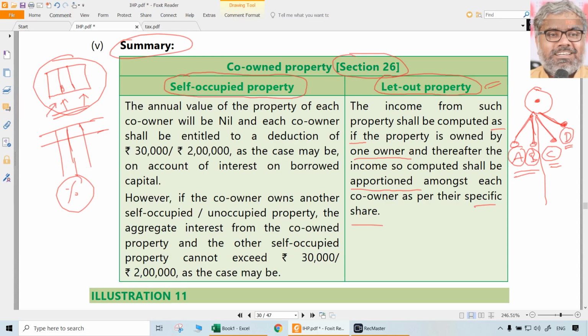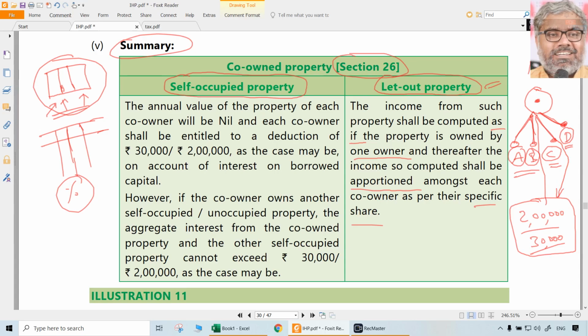The question comes about C and D. Why is there a problem with that? Because for C and D, what will be the annual value since it is a self-occupied property? Nil. That is not a problem. But what will be the interest that can be claimed as deduction by C and D is the question. We know that there is a limit of 2 lakh rupees subject to certain conditions and 30,000 rupees in some other cases. For self-occupied property, a limit is there. Now the only point is, are this 2 lakhs and 30,000 jointly for C and D put together, or can each of them claim separately 2 lakhs and 30,000? That is the question.